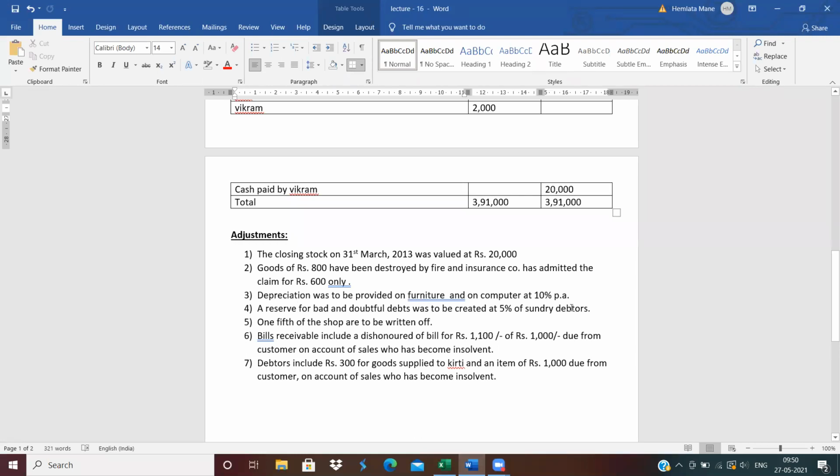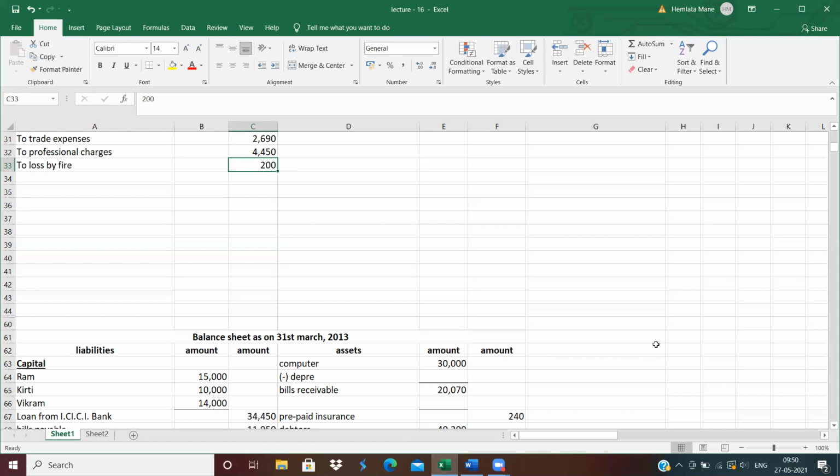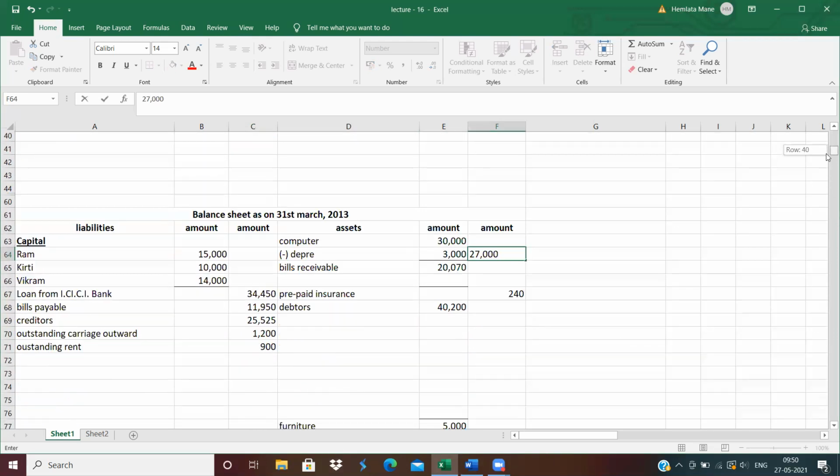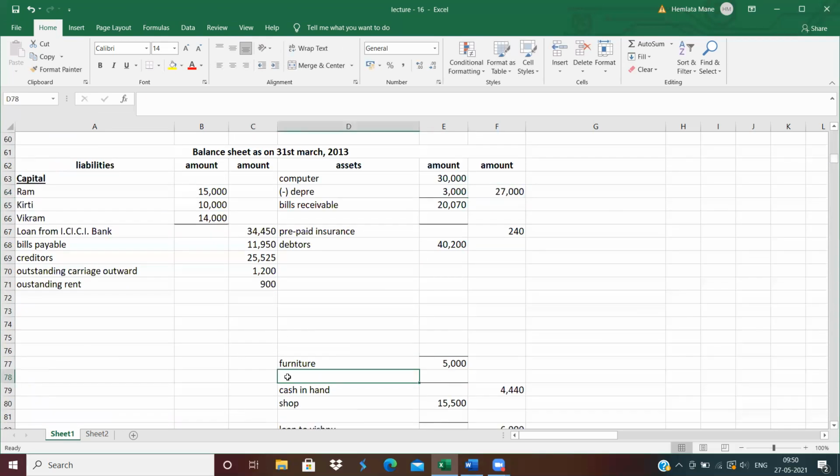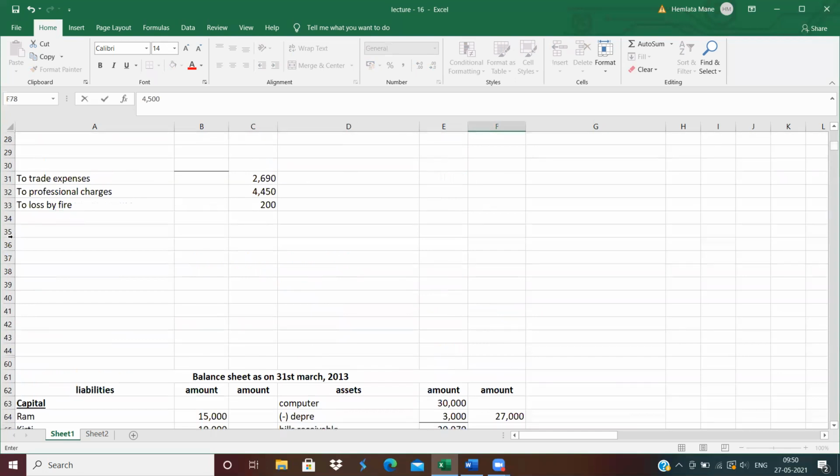Now next, third adjustment. Depreciation shall be provided on furniture and computer at 10%. So depreciation on computer 10%, 30,000 into 10% means 3,000. In the outer column, 27,000. Also depreciation on furniture 10%: 10% of 5,000 means 500. So 5,000 minus 500, 4,500. Clear?